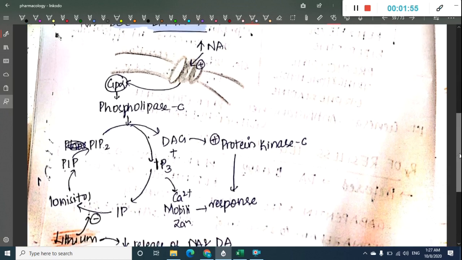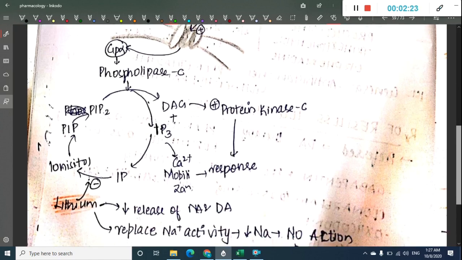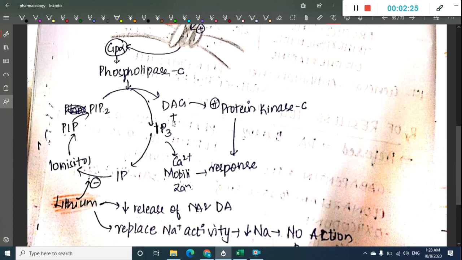This is a pathway of noradrenaline activating or increasing the response. Noradrenaline will activate the receptor, and this will activate G protein alpha subunit, which will now activate phospholipase C. Phospholipase C converts phosphatidylinositol diphosphate to IP3 and DAG.